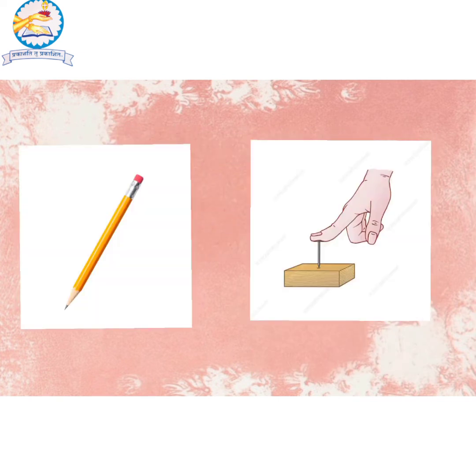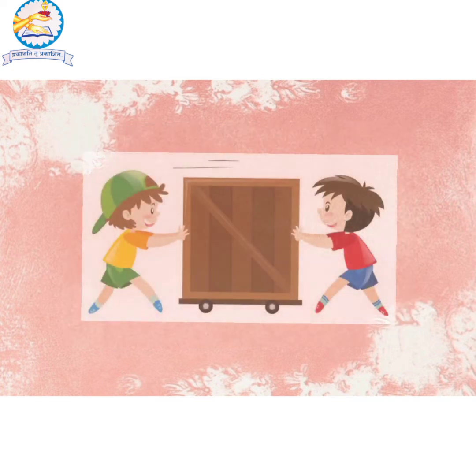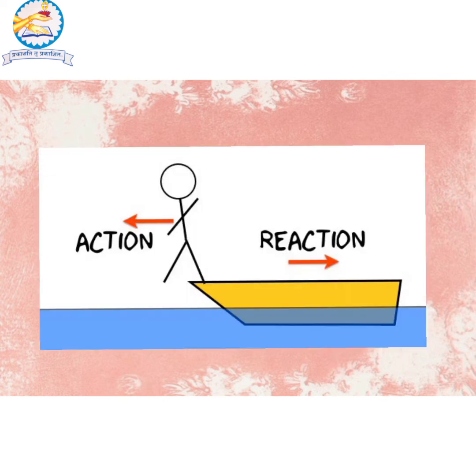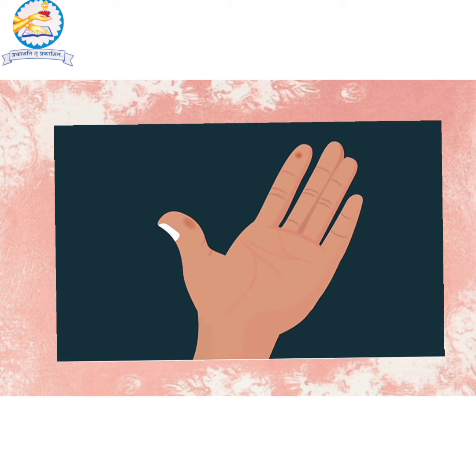Now, we can understand the two situations in terms of the formula. What happened in the first situation? As we apply an equal force from both ends, as per Newton's third law, the pencil also applies an equal and opposite force on the fingers. But the depression is more on the index finger.